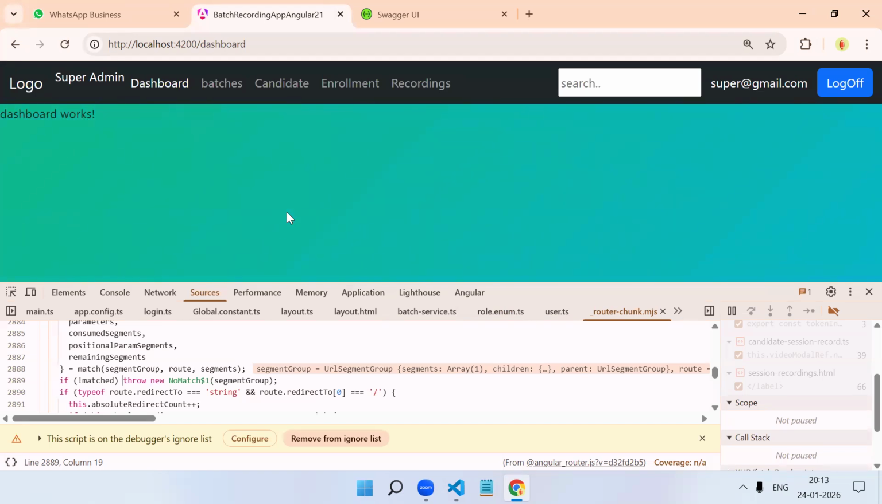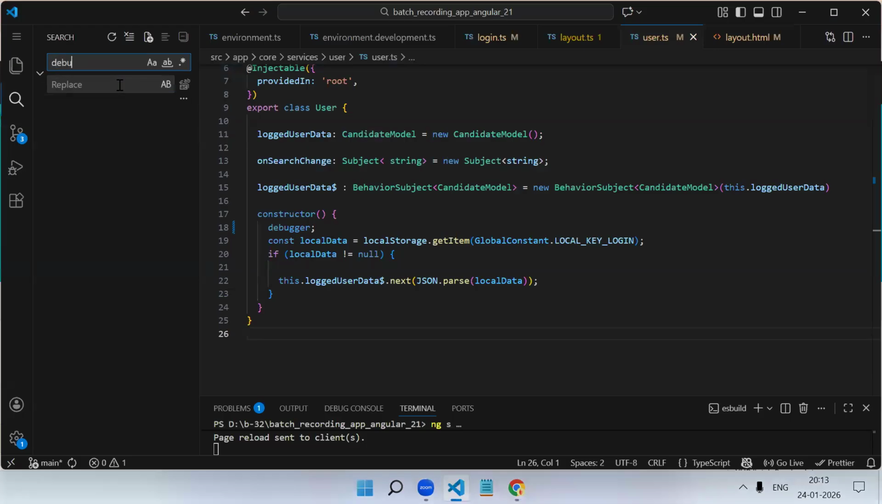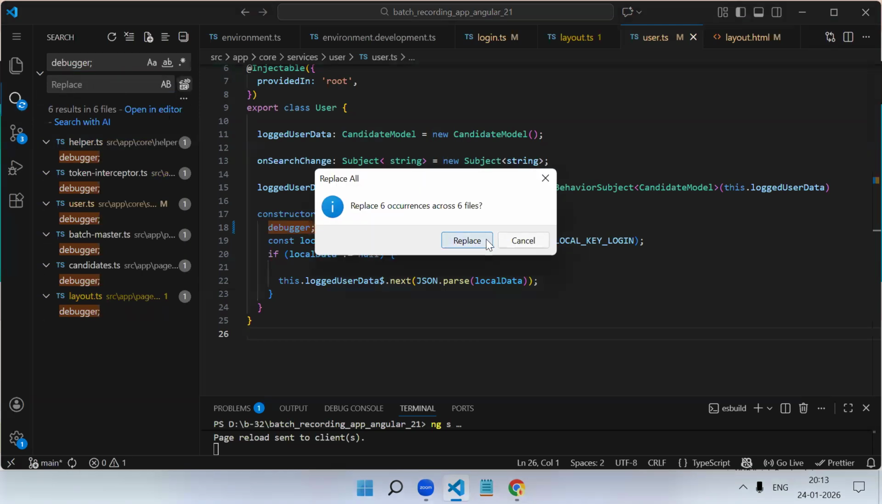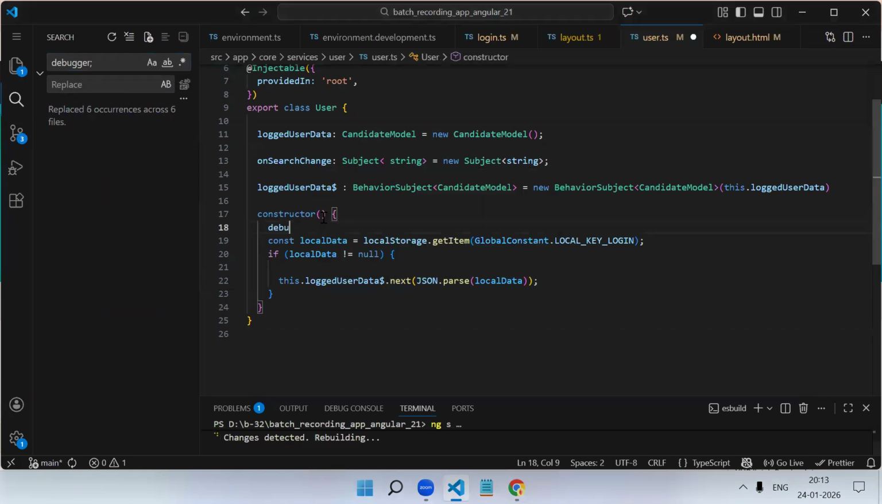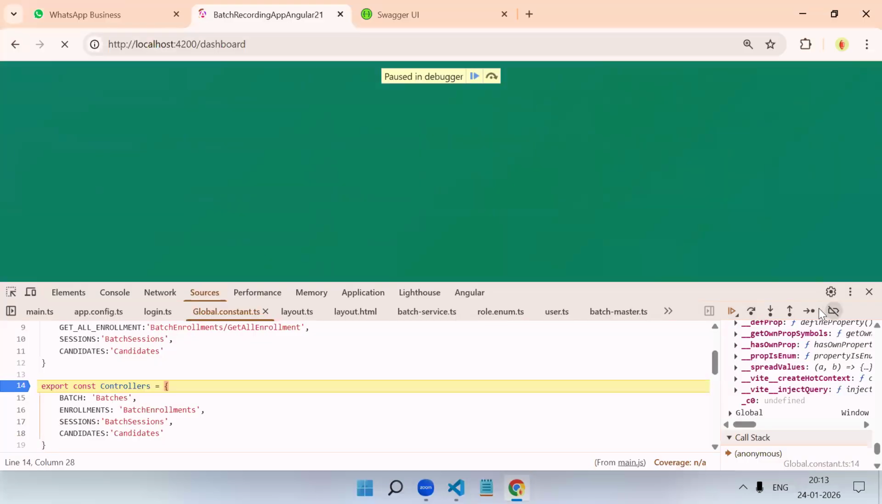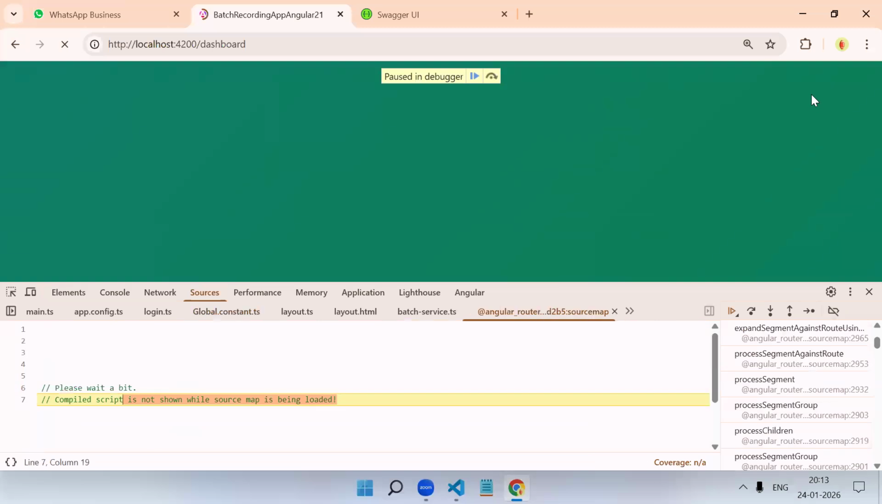After logout, we are not reading. No, now I will enable the debugger. How many debuggers do we have first? Let's check that. Let me remove all, and I will just keep it over here in the service. This is the place where we are reading the local storage data and then storing it over here. Now let me log off again.